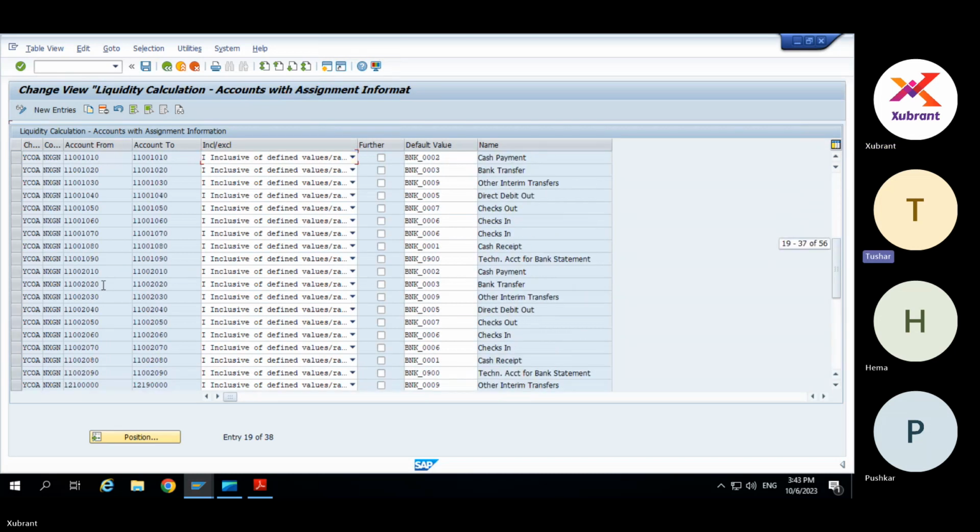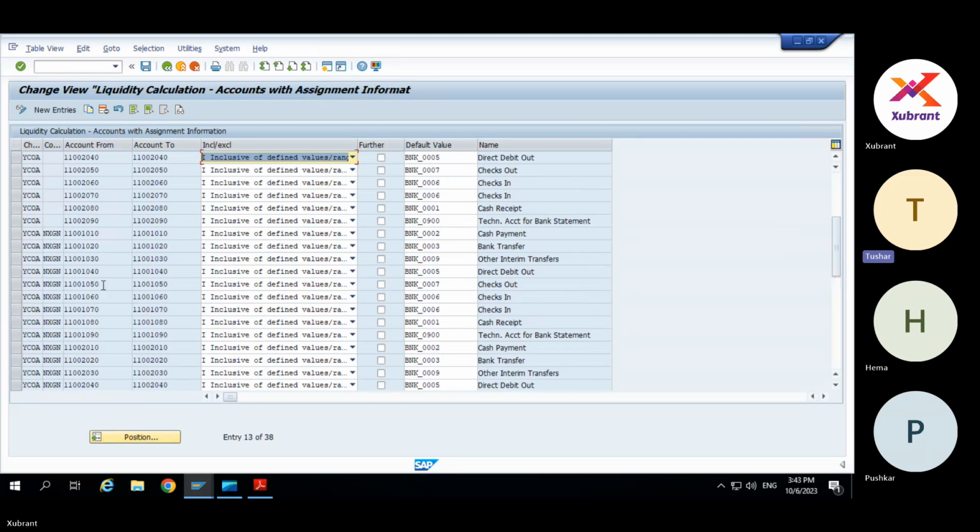This is range of GL, chart of account, company code, GL range, and this is the liquidity default item also assigned, Tushar, here. The second last one, you see this BNK_0057. Those are liquidity items we configured, and for that there is direct GL account assignment of range and company code and chart of account combination. Okay.